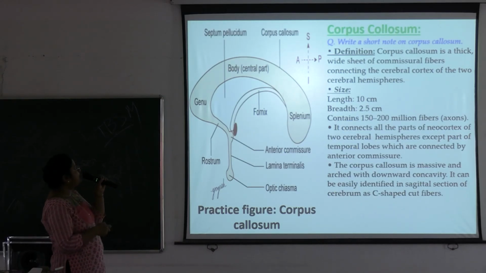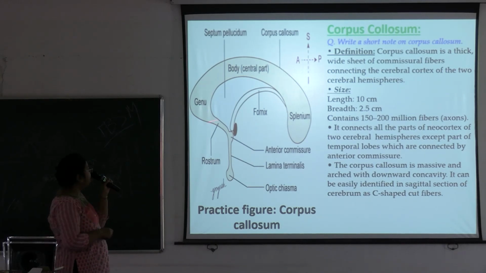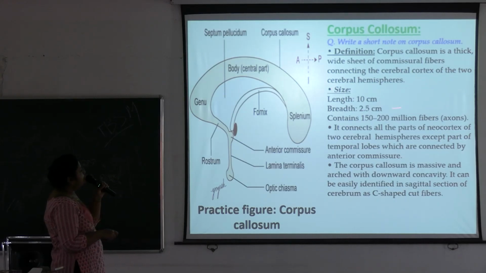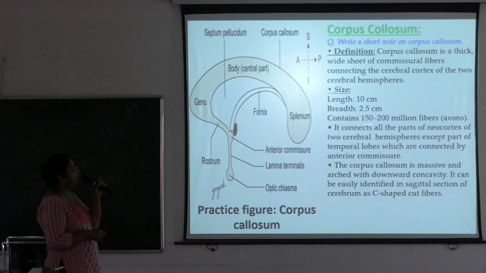So the corpus callosum is a thick white sheet of commissural fibers. See here, this is the corpus callosum connecting the cerebral cortex of the two cerebral hemispheres. Length is about 10 centimeter, breadth is about 2.5 centimeter, and it contains 150 to 200 million fibers or axons.